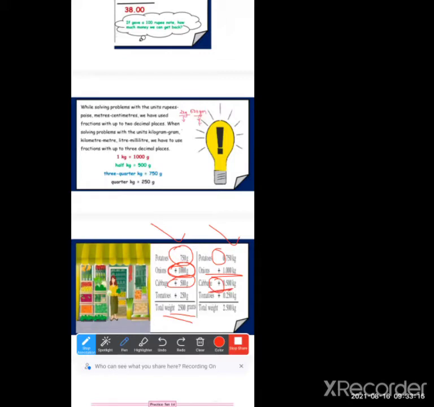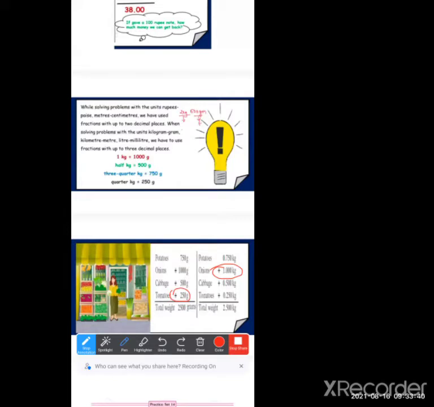Okay, अगर मैं यहाँ से 1.00 से उसका पॉइंट हटा दूं तो यहाँ पे कितना हो जाएगा, 1,000 हो जाएगा। But because of the one single point the whole value is changed. Okay, so see the value of the point. Now tomatoes is having 250 gram, 250 gram means 1/4.